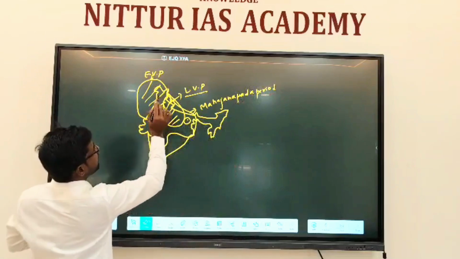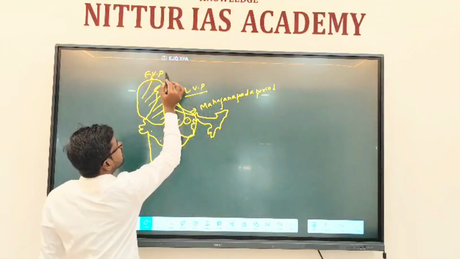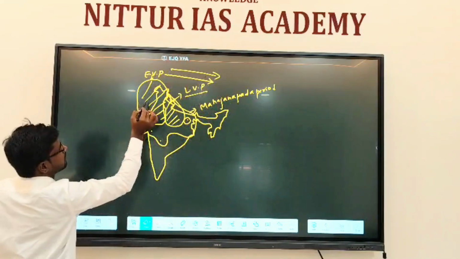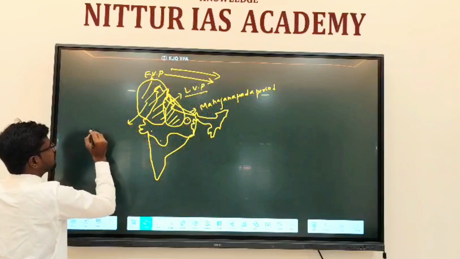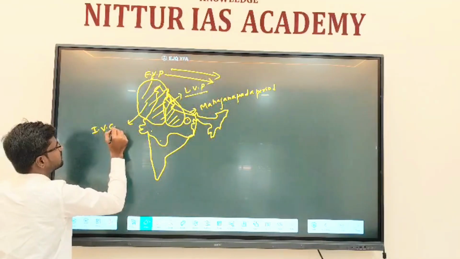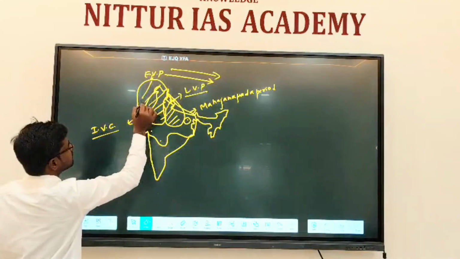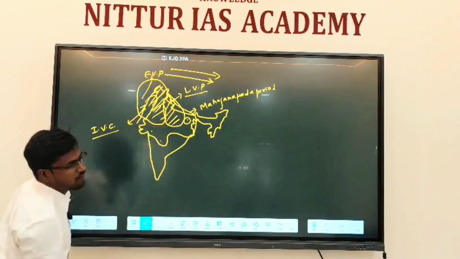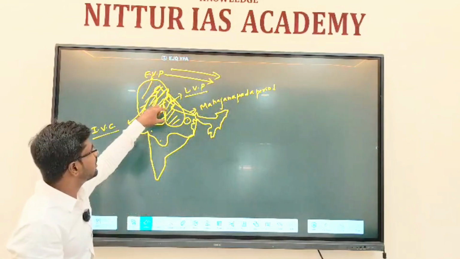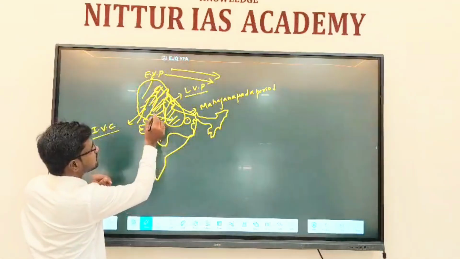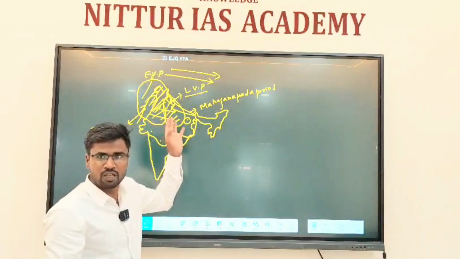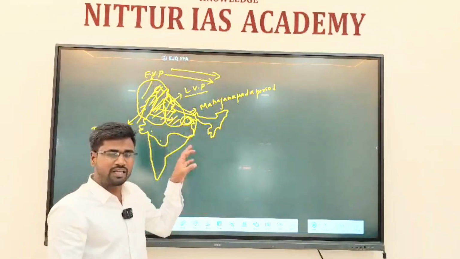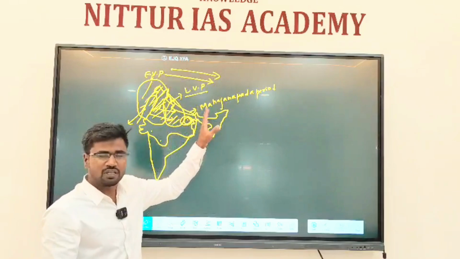Okay, in this you might be witnessing one thing: every time these people are moving towards the east. For example, in the Harappan civilization, that is the Indus Valley civilization, the people were residing in the Indus River tributaries. Then the early Vedic period came and acquired this territory, Punjab and this region. And later, in the later Vedic period, the people moved further east, that is the Ganga Yamuna Doab region. Then the Mahajanapada period came and made the Magadha, that is Pataliputra, a very famous region during this period.